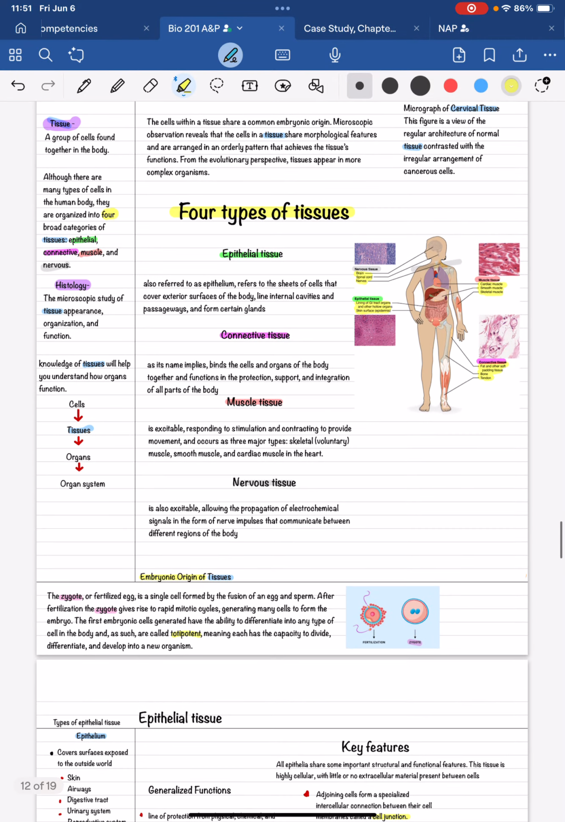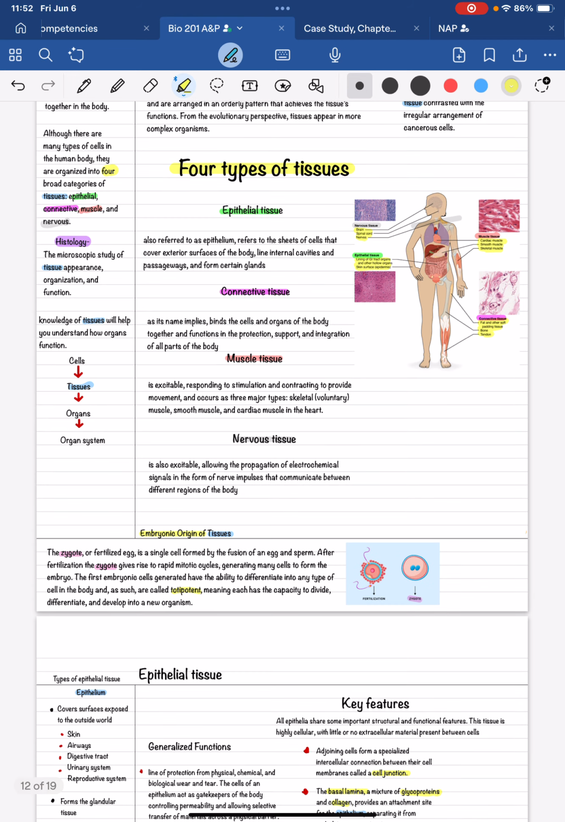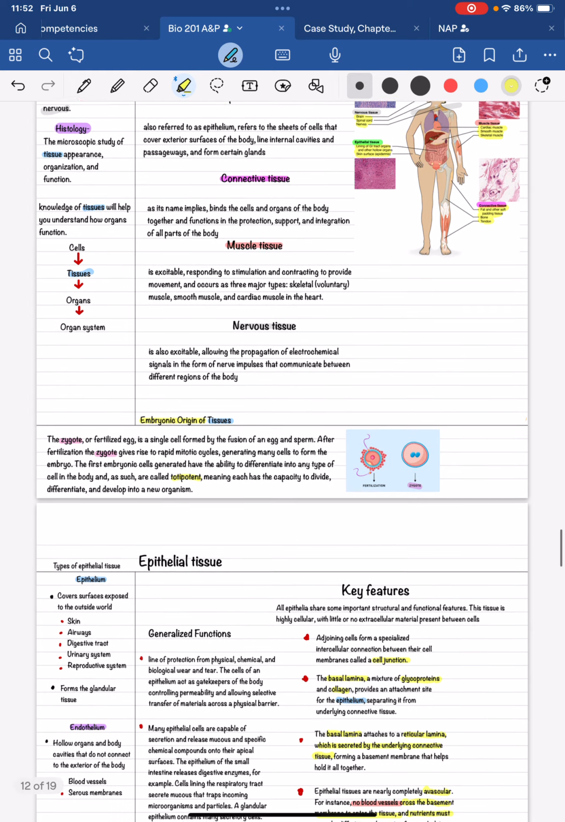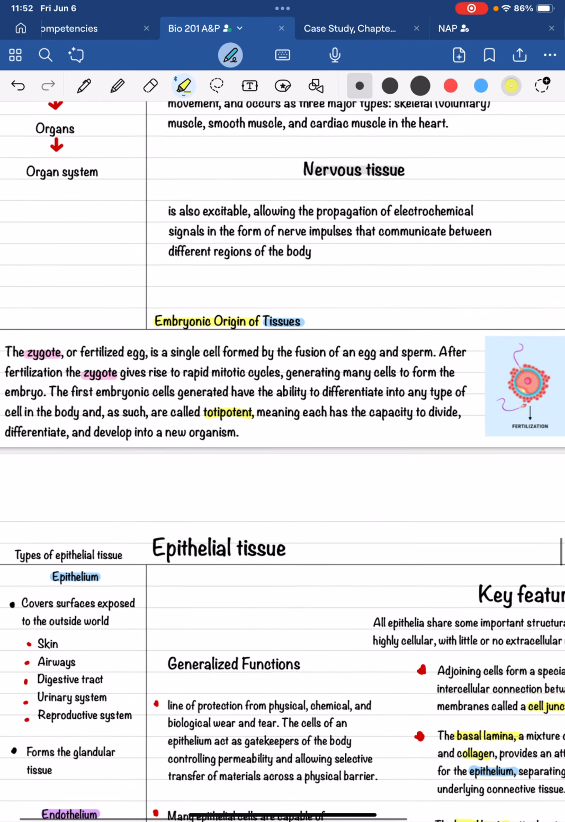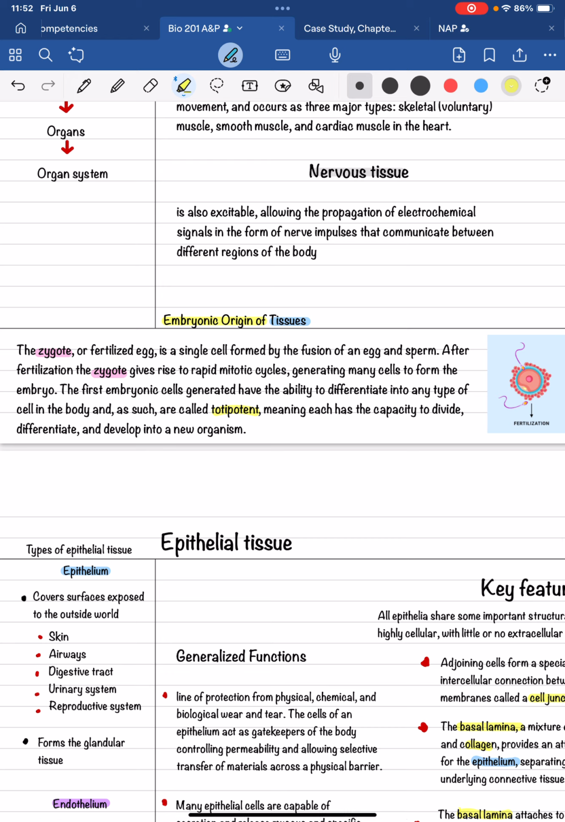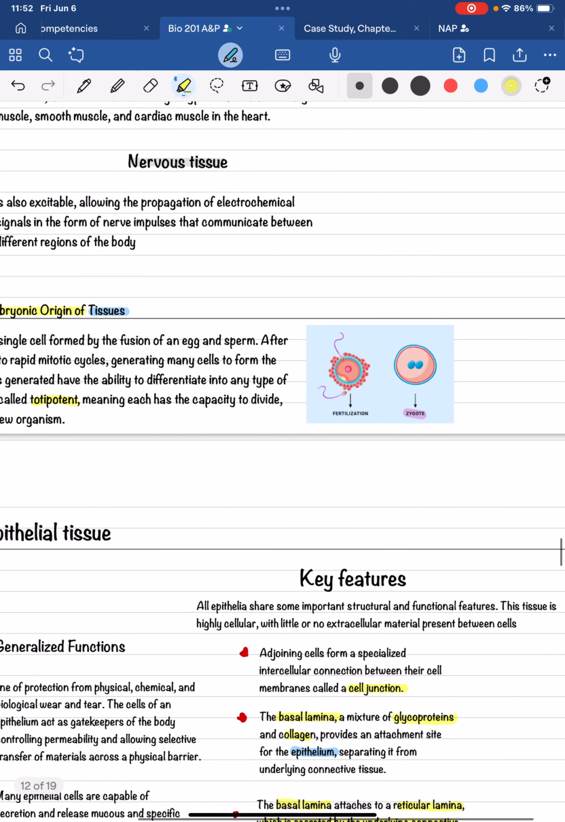This is my PCQ where I'm going to discuss the 4 types of tissues: epithelial tissue, connective tissue, muscle tissue, and nervous tissue. I'll also talk about the embryonic origin of tissues, starting with the zygote or fertilized egg. It's a single cell formed by the fusion of an egg and a sperm. The first embryonic cells generated have the ability to differentiate into any type of cell in the body, and these are called totipotent cells.